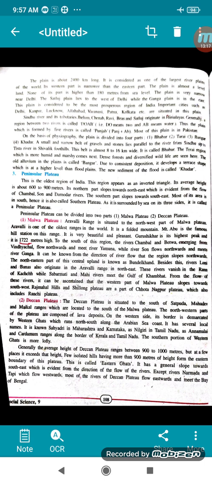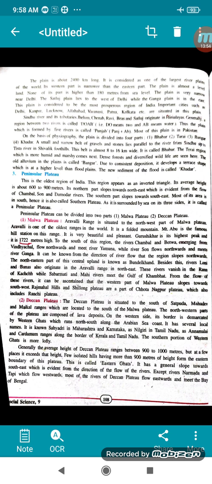and it has 1722 meters height. To the south of this region, the rivers Chambal and Betwa, emerging from Vindhyachal, flow northwards and meet river Yamuna, while river Son flows northwards and meets river Ganga. It can be known from the direction of river flow that the region slopes northwards. The northeastern part of this central upland is known as Bundelkhand. This is the middle part of India. The northeastern part, north as well as a little eastern part, that area is called Bundelkhand.